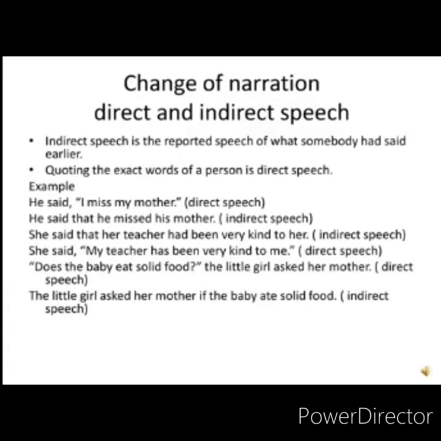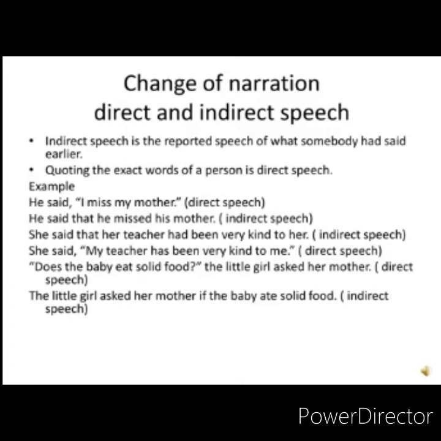Change of narration, changing from direct into indirect speech. This is something we've been doing right from junior classes, changing from direct to indirect and the other way around. Now, indirect speech is the reported speech of what somebody had said earlier, and quoting the exact words of a person is direct speech. Example, he said, "I miss my mother." That is direct speech. He said that he missed his mother is indirect speech.